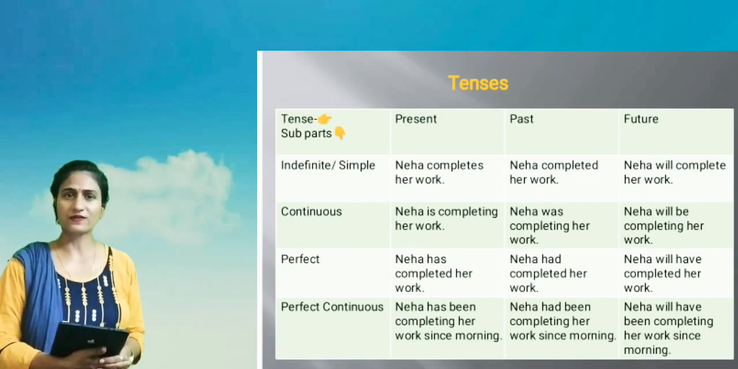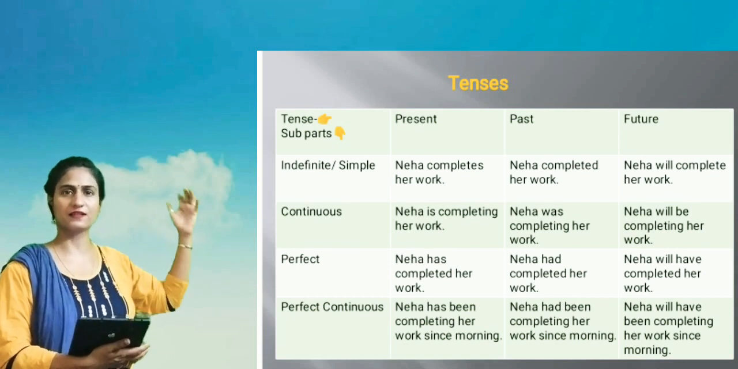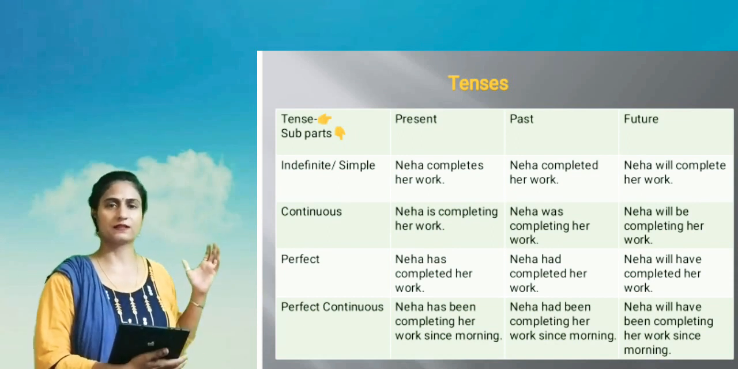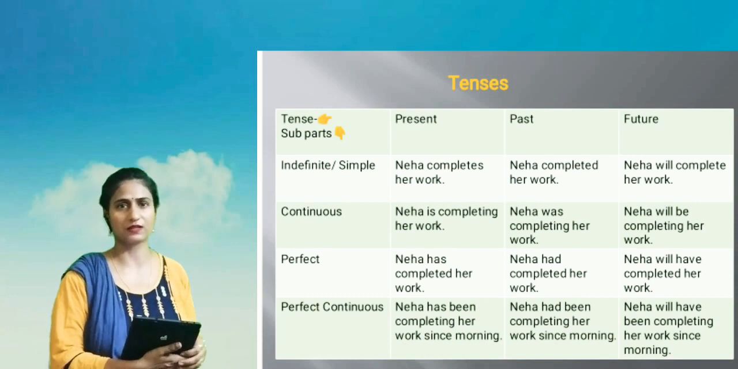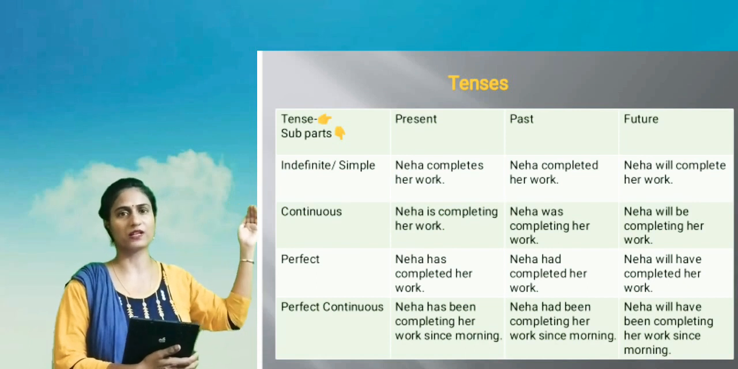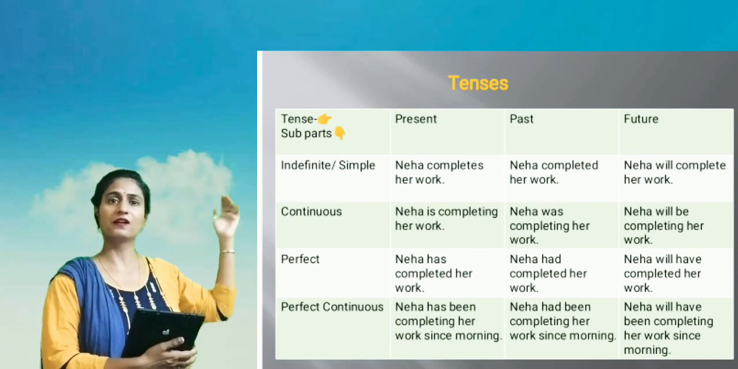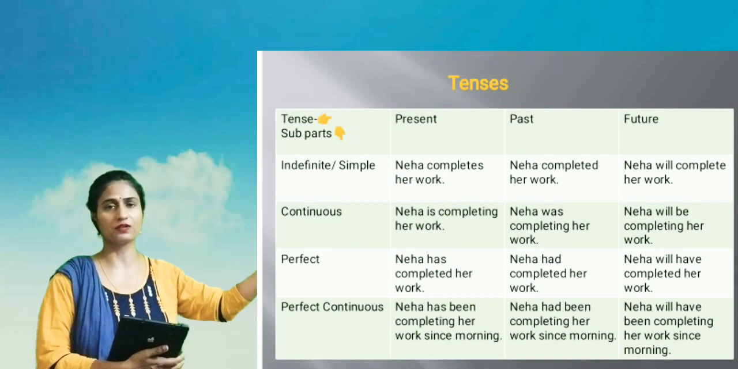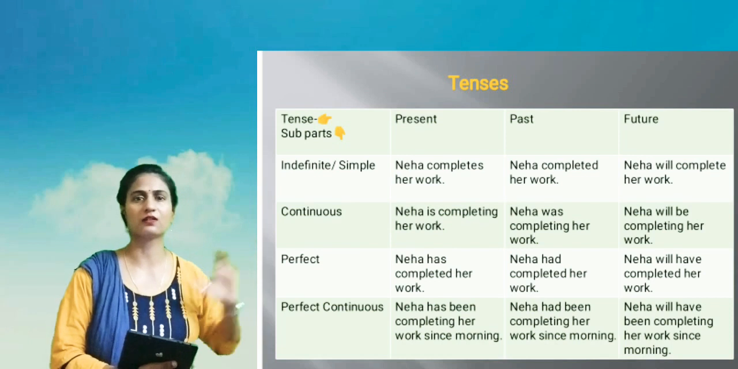So children, we are going to study these 12 parts and I have drawn a table here and written tenses: present, past and future, and their sub parts: indefinite or simple, continuous, perfect and perfect continuous. I have taken a sentence in present indefinite or present simple: Neha completes her work. We will change it into past: Neha completed her work. The first form is changed into the second form. And in future indefinite or future simple: Neha will complete her work.